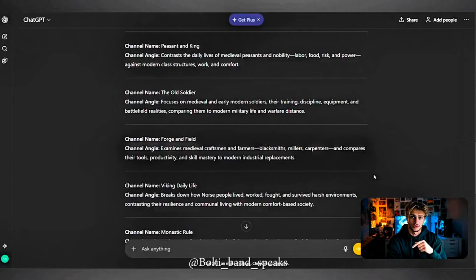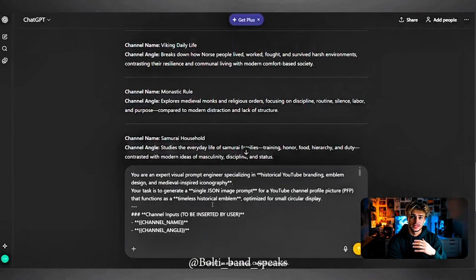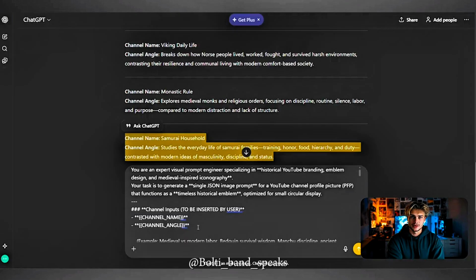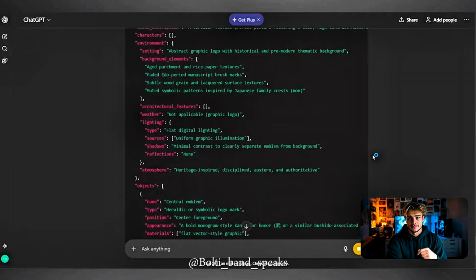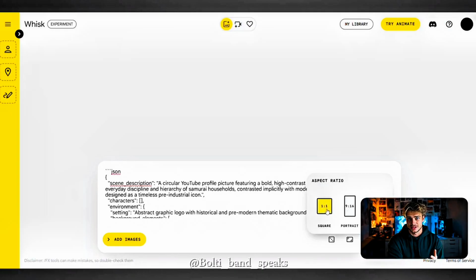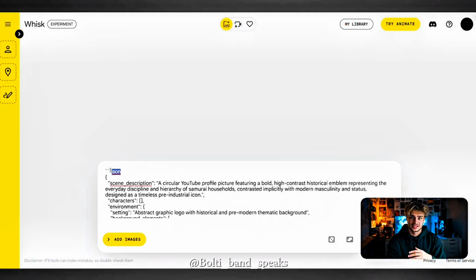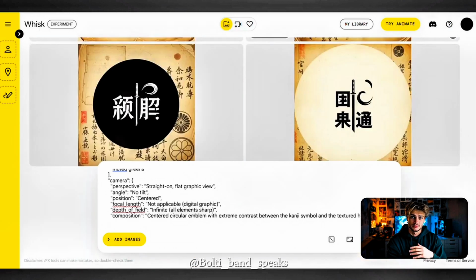Now head back to the Notion and grab the channel profile picture prompt. Paste into ChatGPT. Insert your channel name and angle. If you have any ideas for symbols, insert them. I went with kanji, samurai sword, or samurai top bun. Grab the JSON prompt that ChatGPT gave you and head over to Whisk. Make sure the aspect ratio is 1:1. Insert JSON. Generate. Once you get your profile picture the way you want it, we'll need to produce the banner.